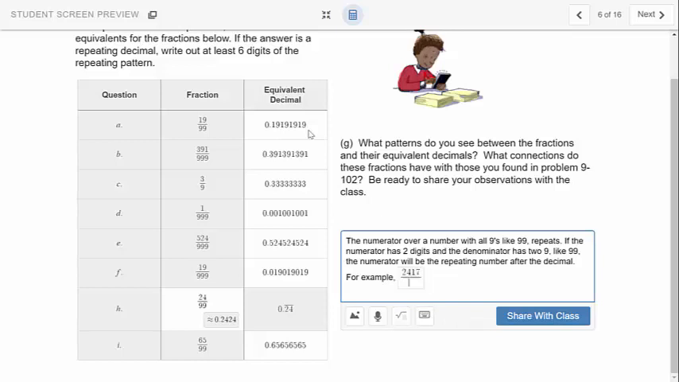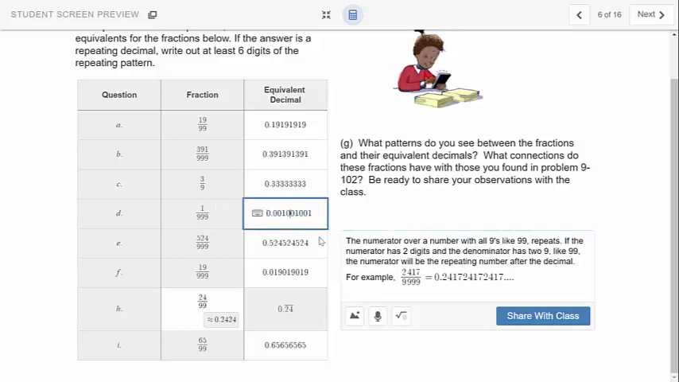2417 over 9999 is going to equal 0.241724172417 dot. Now, what's up with these? Why are there 001001001? What is that all about?